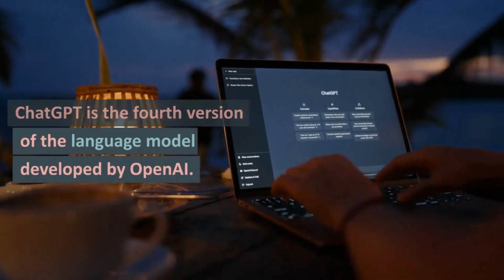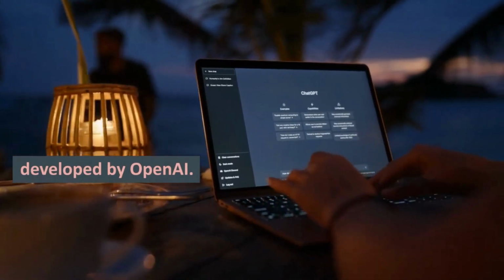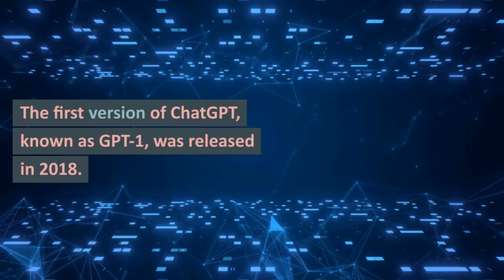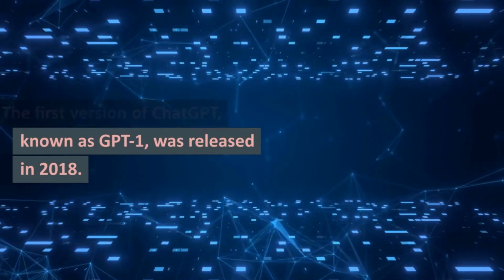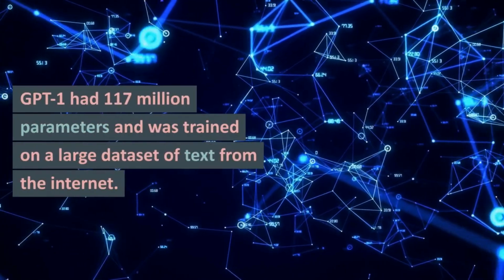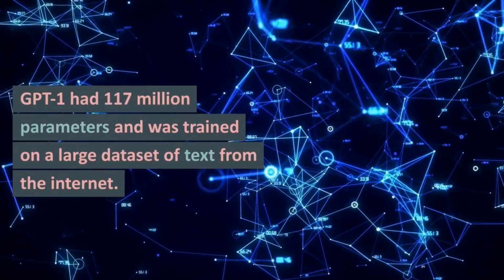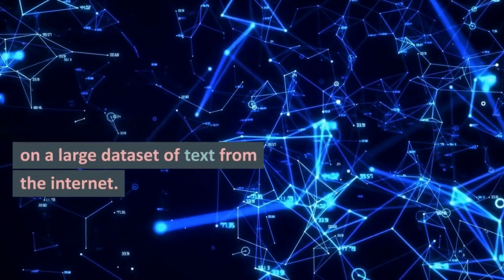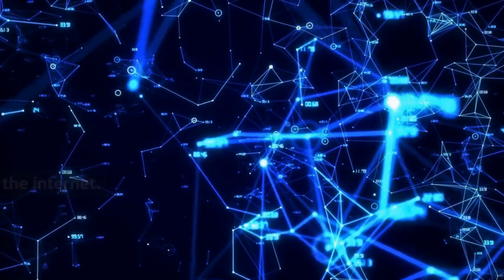ChatGPT is the fourth version of the language model developed by OpenAI. The first version of ChatGPT, known as GPT-1, was released in 2018. GPT-1 had 117 million parameters and was trained on a large dataset of text from the internet.